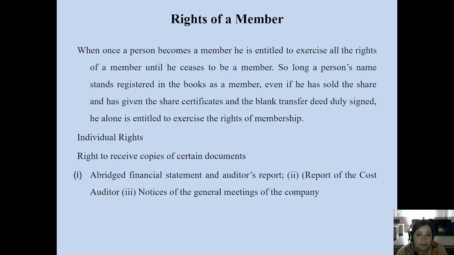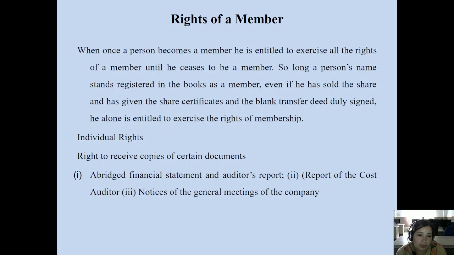So when a person becomes a member of the company by purchasing shares of the company, that person is entitled and authorized to exercise all the rights associated with the members of the company in respect of getting a share certificate, share warrant, getting a bank transfer deed, having voting rights, and participating in the voting meetings of the company. A member has a right to say yes or no in the meetings of the company, and a right to give his dissent as well.